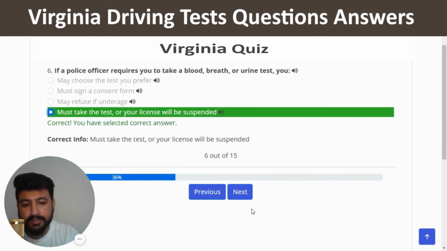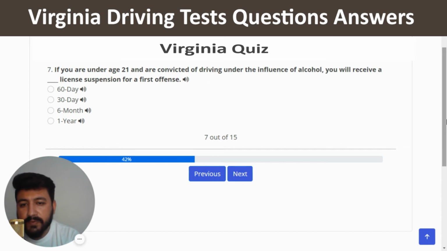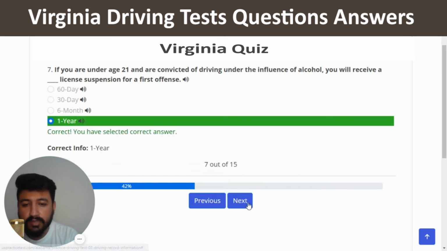This is correct. And next. If you are under age 21 and are convicted of driving under the influence of alcohol, you will receive a blank license suspension for a first offense. The right answer is 1 year. So I'm going to click on the last option and next.